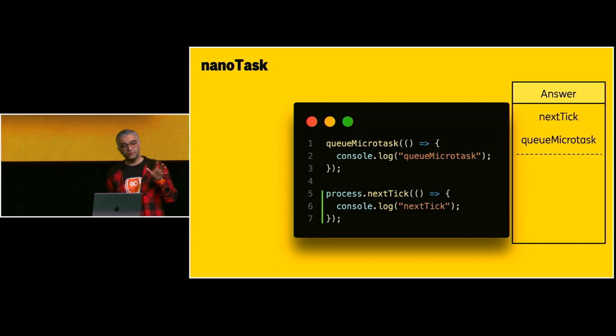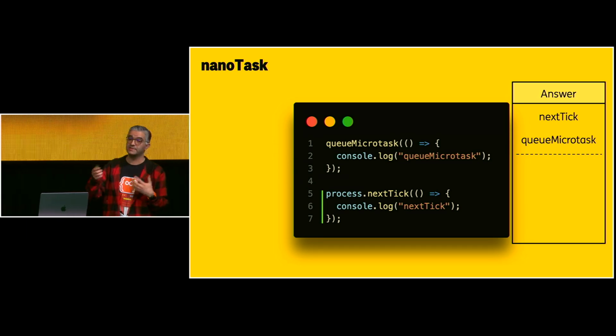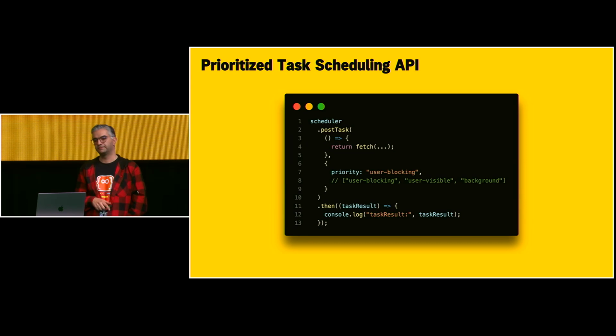And also in Node.js, we have a concept of nanotasks. Nanotasks, you can trigger them using process.nextTick. This is only in Node.js, and it has the highest priority. So nextTick, then queueMicrotask, because the priority is higher. So there is another queue there as well.